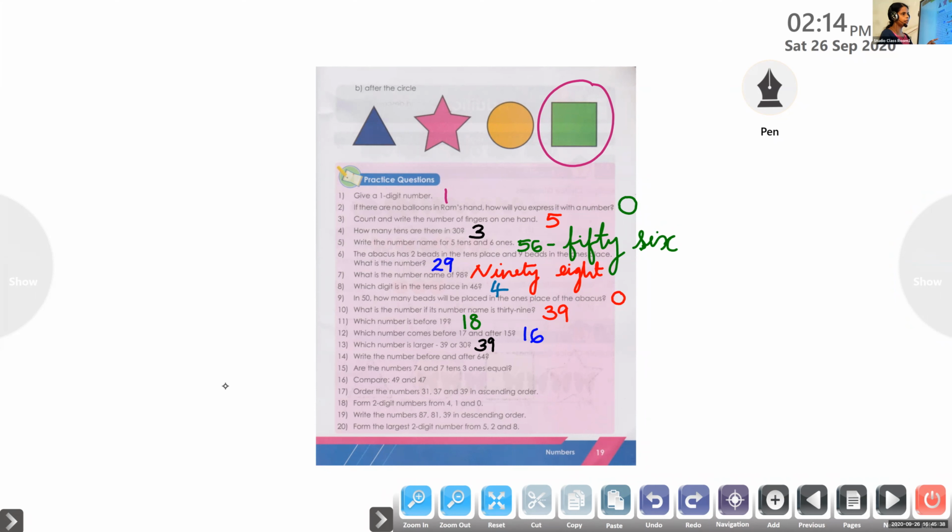Write the number before and after 64. Okay? So we can write like this.